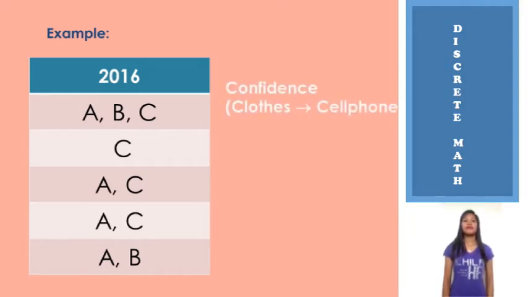One drawback of the confidence measure is that it might misinterpret the importance of an association. This is because it only accounts for how popular clothes are, but not cell phones. To account for the base popularity of both constituent items, we will use the third measure called lift.